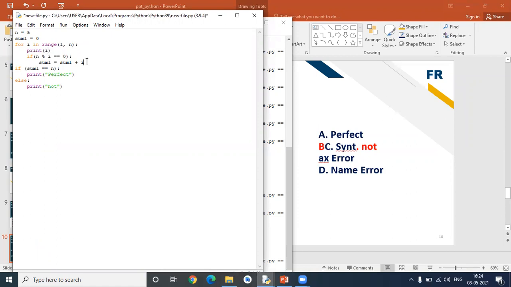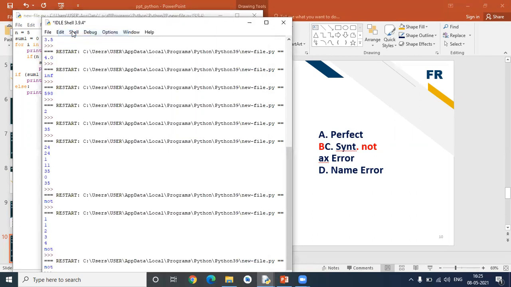Then again, we are including one more line, that is print the value of sum1. It is showing how many iterations are going, and what is the value of i in each iteration. It is displaying like that. If the condition is true, or else if it may be true, at that time what the values are going to be changed for that sum is displayed. So okay, just save this, then you will get a clear picture of this.